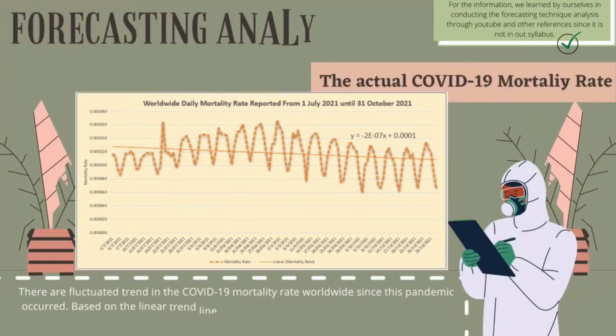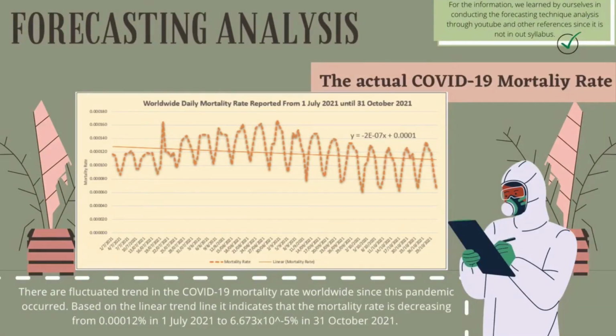The graph shows the actual data of COVID-19 reported from 1st July 2021 to 31st October 2021. It shows that there is a fluctuating trend in the COVID-19 mortality rate worldwide since this pandemic occurred. Based on the linear trend line, it indicates that the mortality rate is decreasing from 0.0012% in 1st January 2021 to 6.673 times 10 to the power of -5% in 31st October 2021.